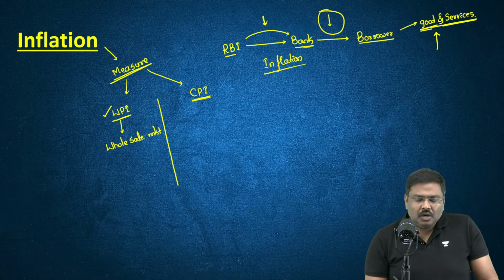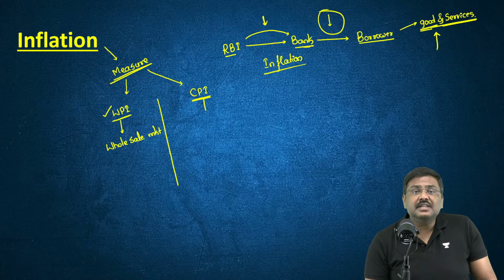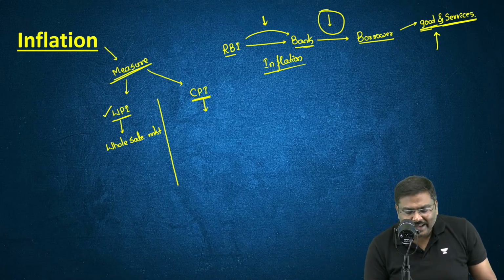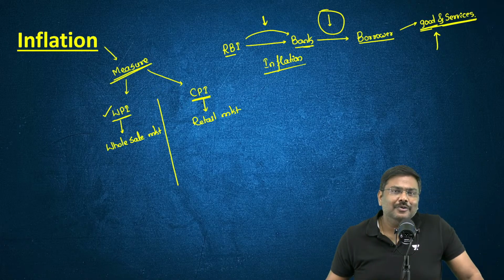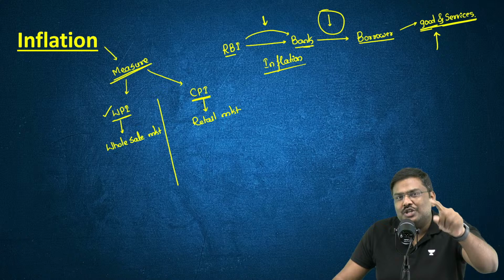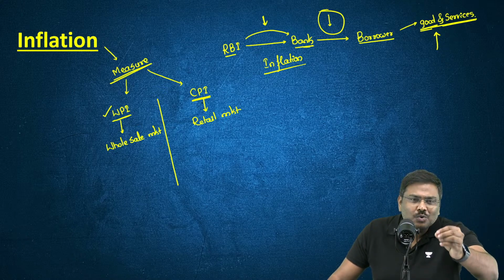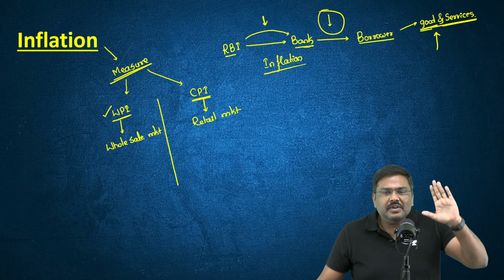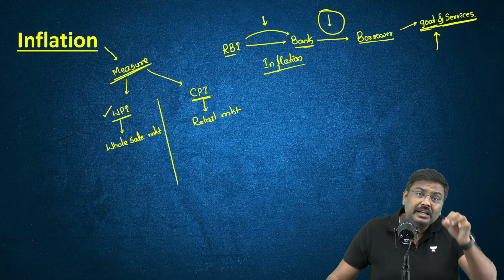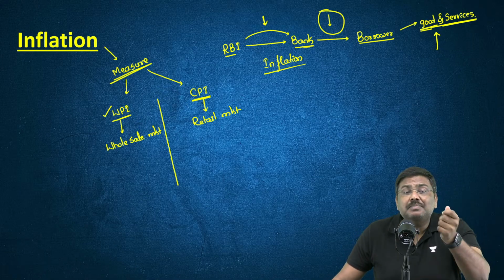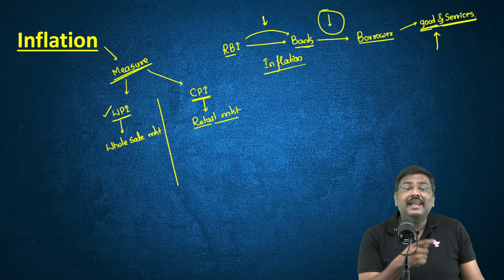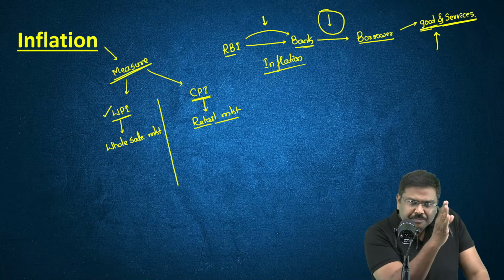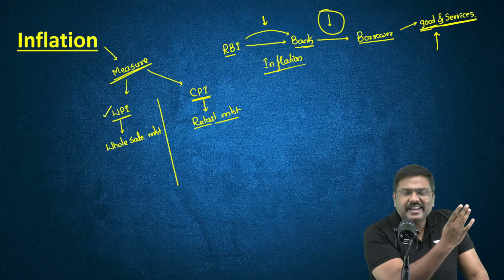Second, CPI. What is the change in the market prices of a basket of goods and services in the retail market? What do you mean by retail market? Where individuals such as you and me purchase the goods and services. Everybody okay with the statement here? That's the reason this is referred to as a retail market. So the first point of difference: wholesale, retail.